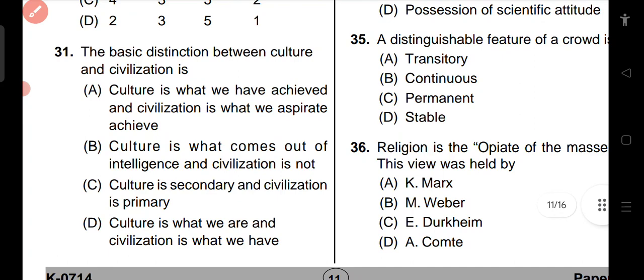Question number 31. The basic distinction between culture and civilization is: culture is what we have achieved and civilization is what we aspire to achieve; culture is what comes out of intelligence and civilization is not; culture is secondary and civilization is primary; culture is what we are and civilization is what we have. So the fourth option is the right answer.